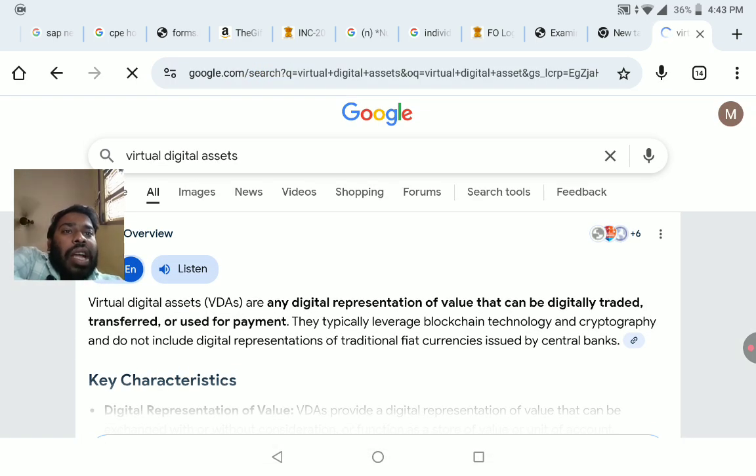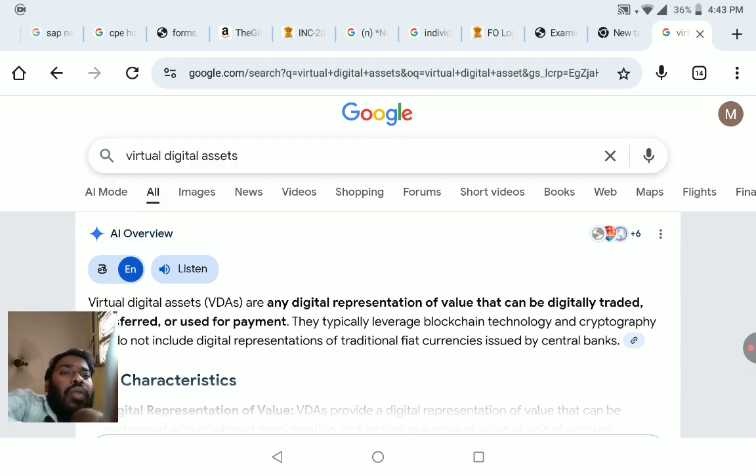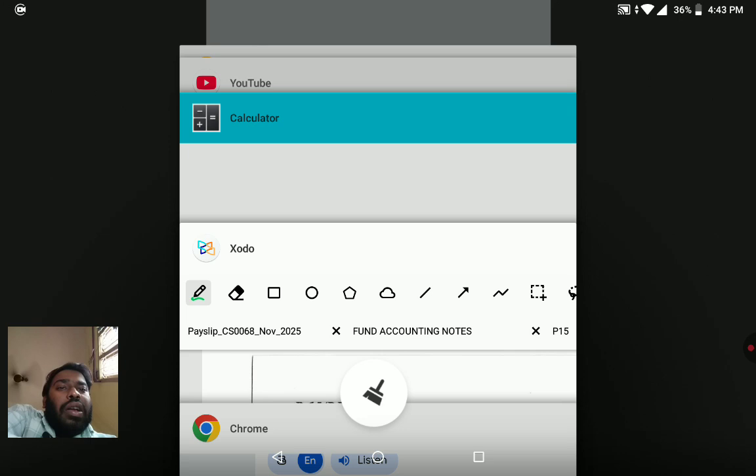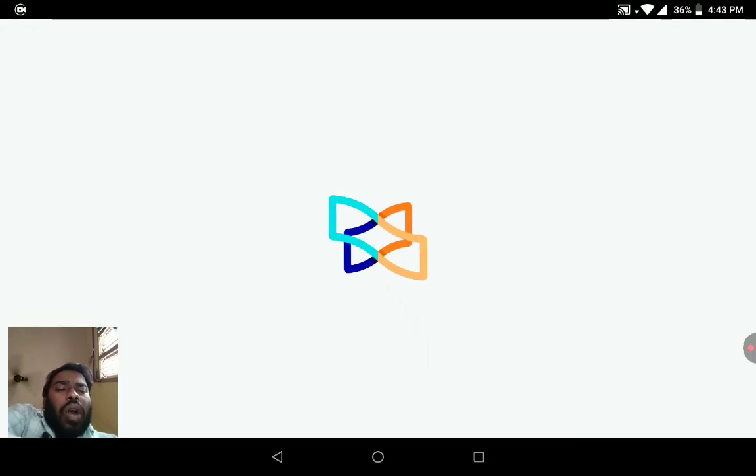Virtual digital means digital representation of value that can be digitally traded, transferred, or used for payment. They typically leverage blockchain technology and cryptography, and do not include the digital presence of traditional fiat currencies issued by central banks. Examples are shares. That is the best example for the virtual digital asset.